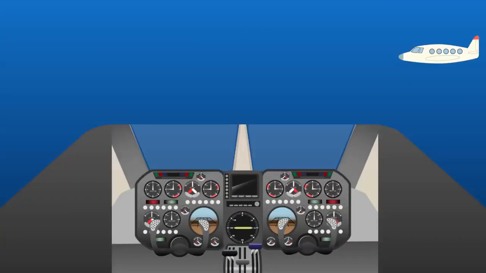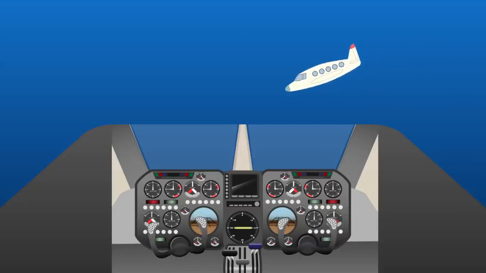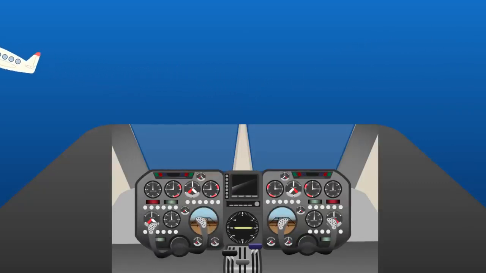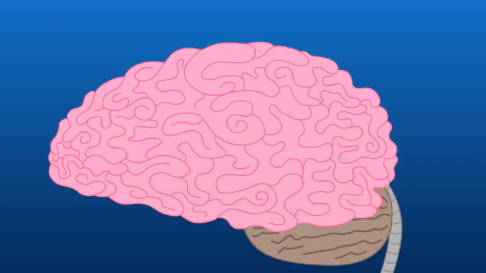Imagine the cockpit of a plane. It is packed full of dials and it is the pilot's job to make sure they all stay in the right place. If any of them change, he will correct the plane to keep them in the right place and the plane in the air. This is a bit like how our brain works.